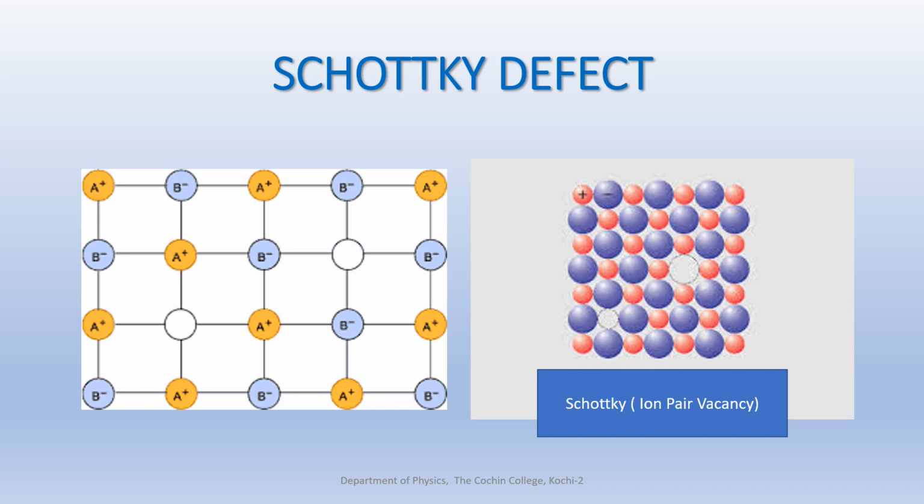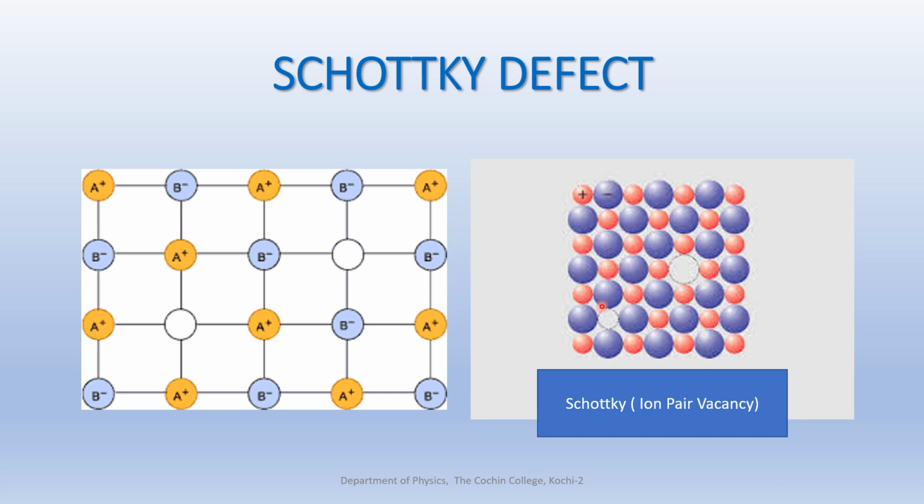So you can see here, this is the regular arrangement of atoms, but you can see that the negative ion and the positive ion, a pair of cation and anion, is missing. That is why it is known as ion pair vacancy.